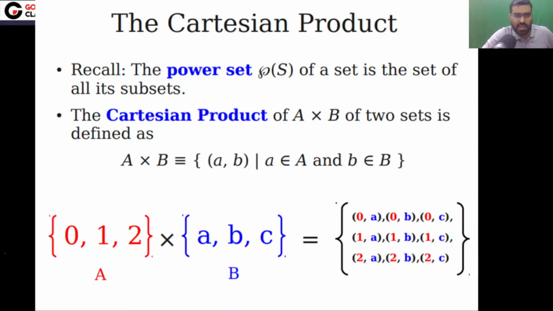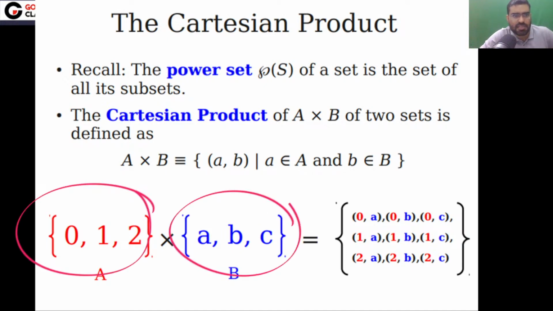Okay. Now the last operation on sets is the Cartesian product. If you have two sets, 0, 1, 2 and A, B, C, what is the Cartesian product? So if you have two sets, this is the last topic. The last topic is the Cartesian product.